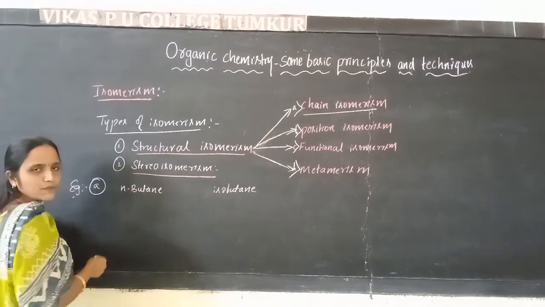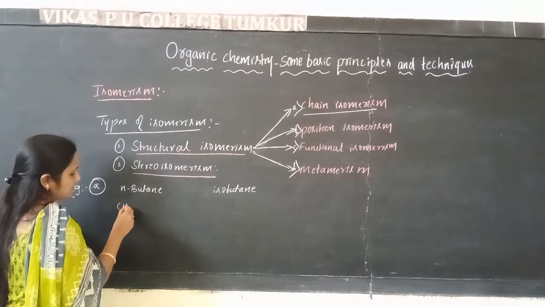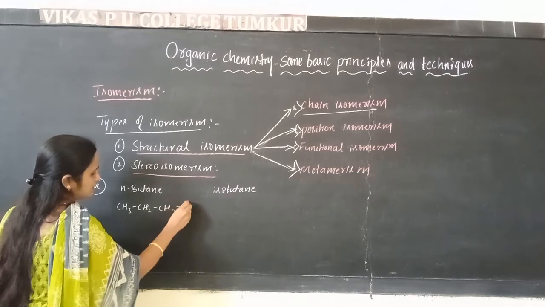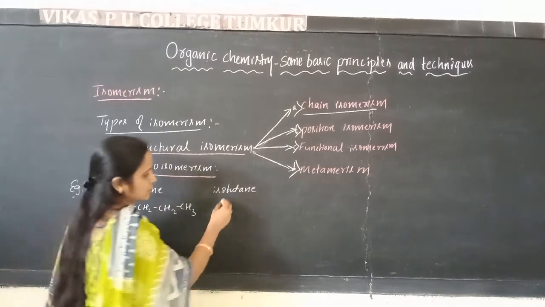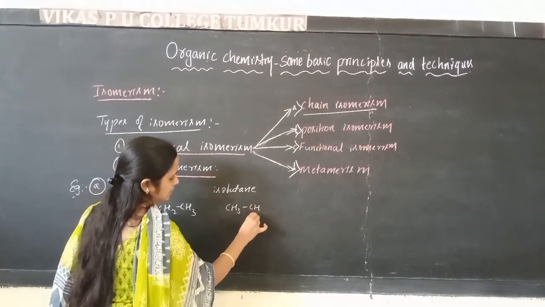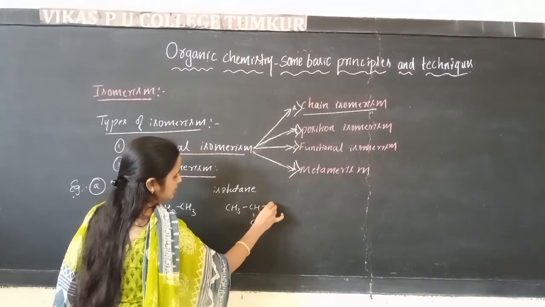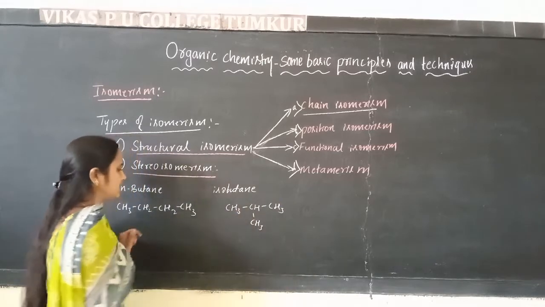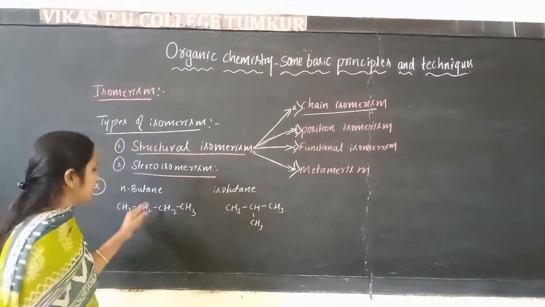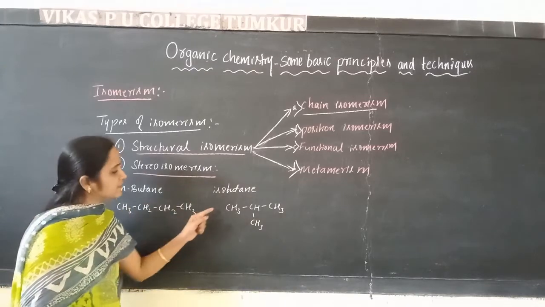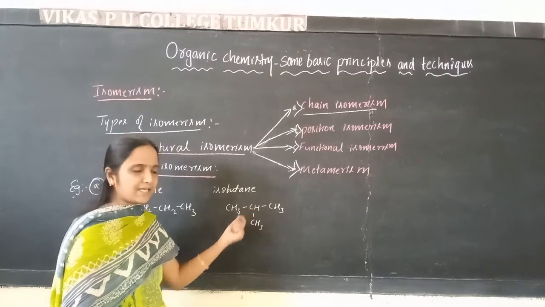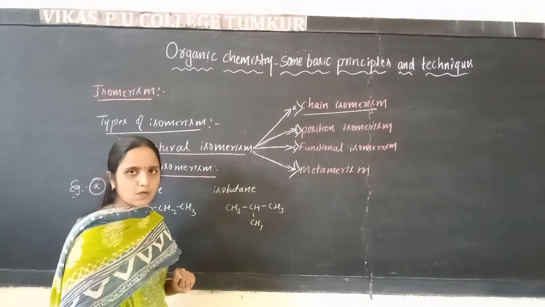I will write the structure of N-butane: CH3, CH2, CH2, CH3. Then I will write the structure of isobutane: CH3, CH, CH3, CH3. This we call isobutane, and this we call N-butane. All carbons are in the parent chain only, therefore this is called N-butane. Then one carbon is substituted at the second carbon. That's why it's called isobutane.